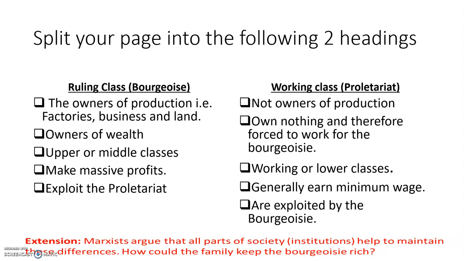And if we're going to try and extend this, Marxists argue that all parts of society help to maintain these differences. So they try to keep the rich people rich and the poor people in their position. So think about, how does the family keep the rich rich? Have a little think. Can you come up with any ideas?